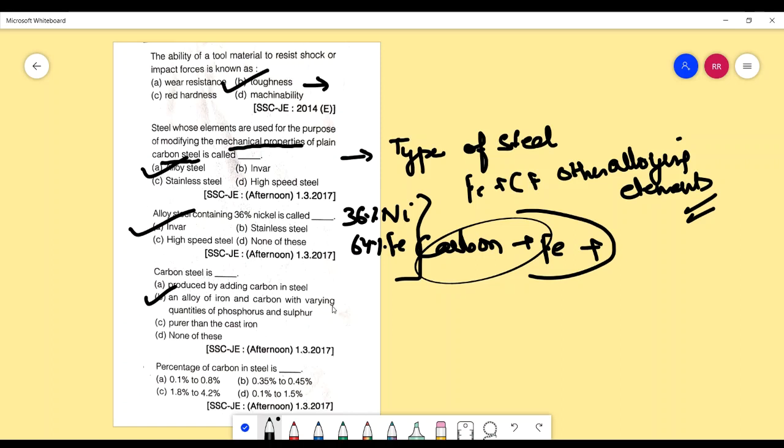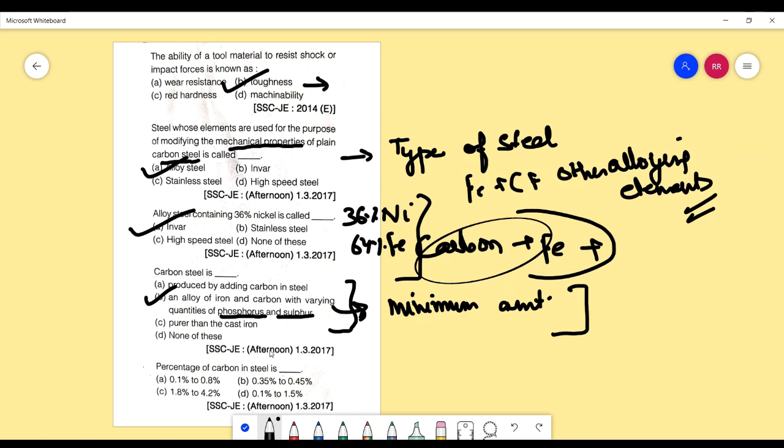So in this question, the correct answer should be B, because even if nothing else, at least a minimum amount of alloying elements will be present. There are different reasons for this, but as of now we should know that the correct answer is B.